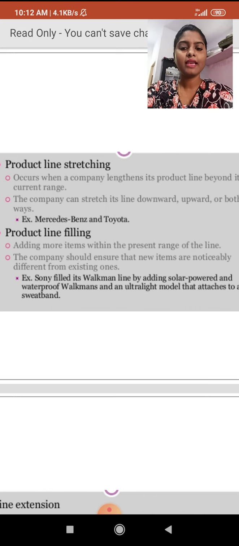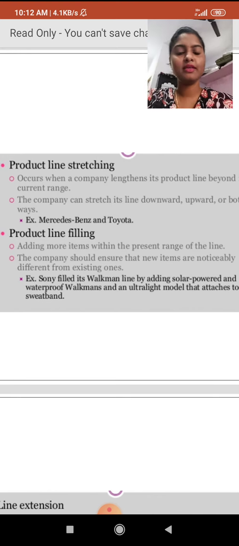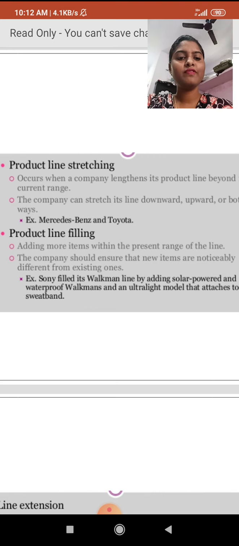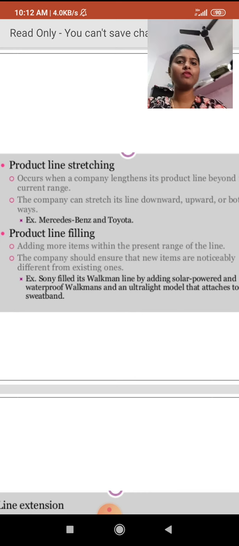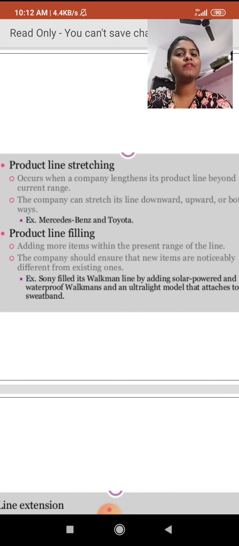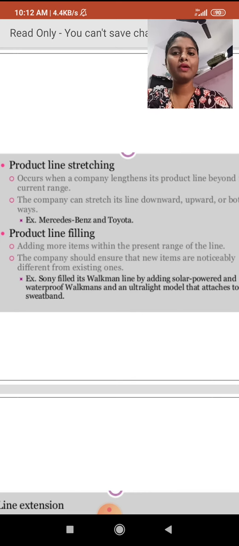This class was about product decisions. In that, we discussed product classification: consumer products were covered, next industrial products, and next the product line. In the product line, we discussed product line stretching and product line filling.